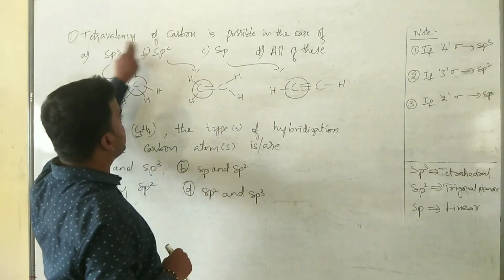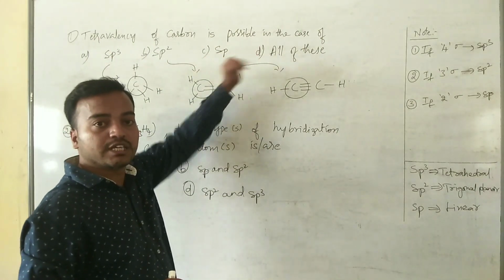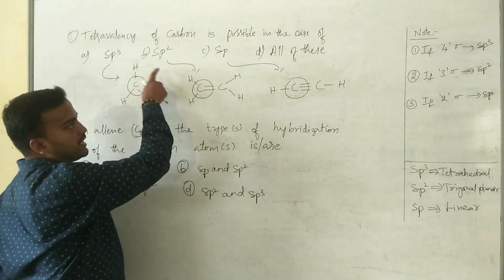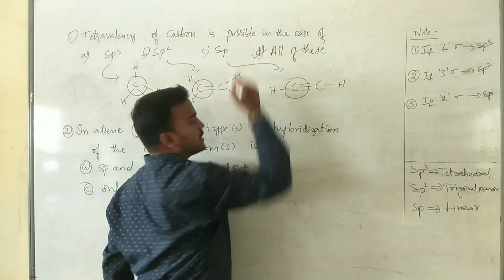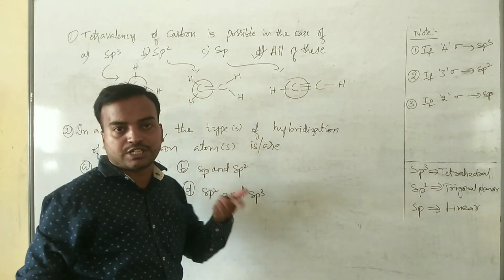Therefore, tetravalence of carbon is possible in the case of sp3, sp2 and sp. Therefore, option D is correct. In all the cases, carbon shows tetravalency.